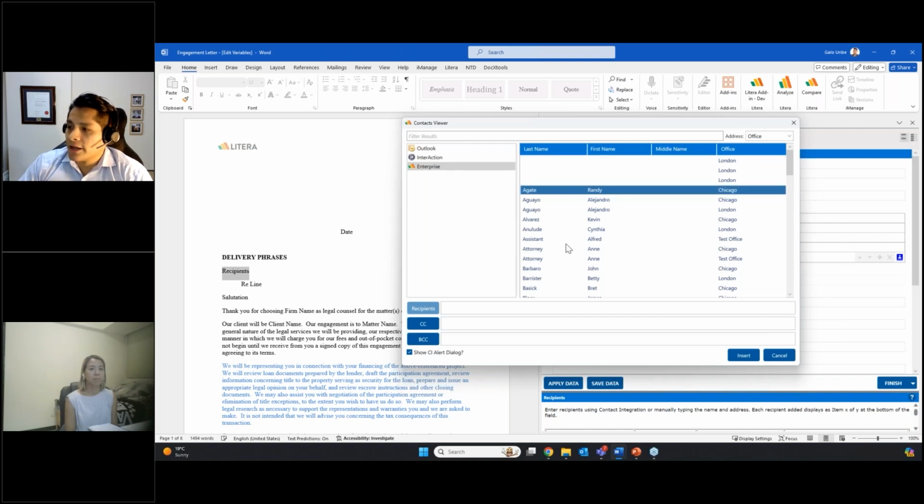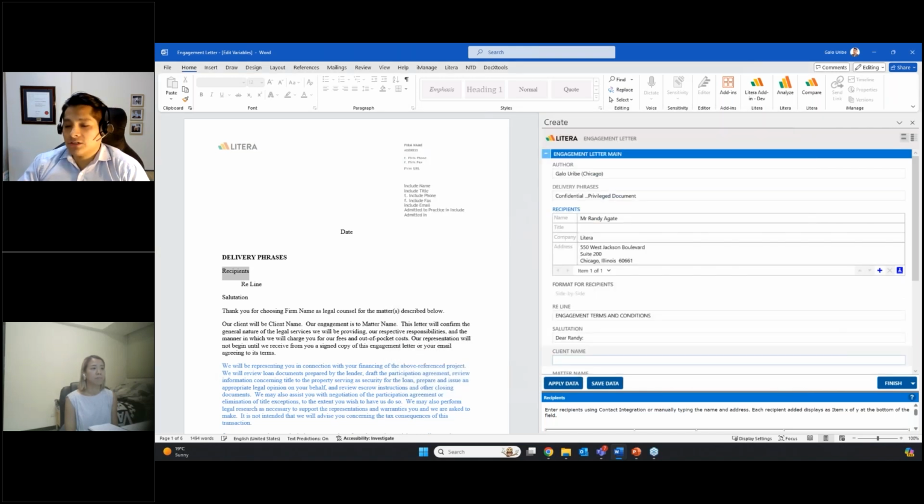So from here, I can actually grab contacts and just simply drag and drop them into the recipients field. I can add CC and BCC as well. And if I hit insert, what will happen is all of the information that is stored in this other system for this contact will then be pre-populated into this engagement letter template, as you can see there.